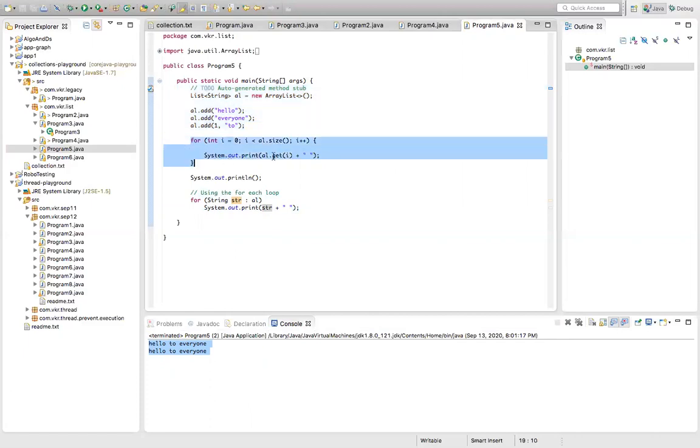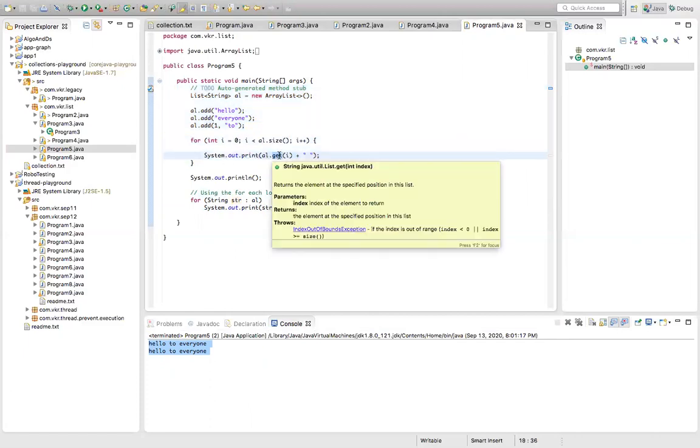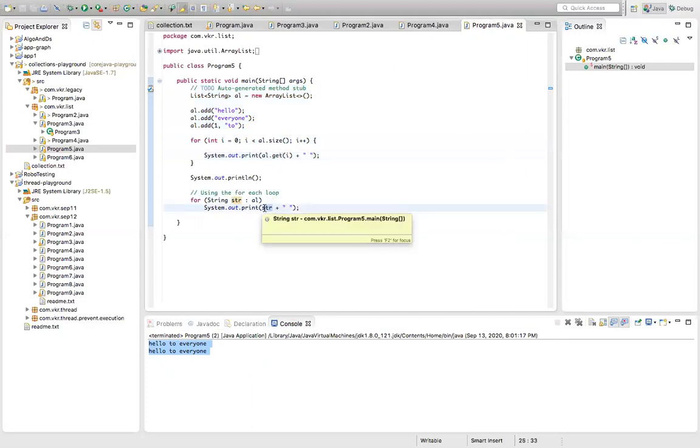This is one way. By calling the get method of array list, you can get the elements. This is simply iterating the loop and getting the elements. No need of calling the get method.